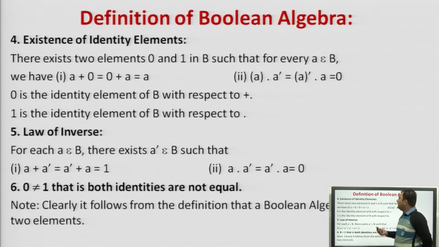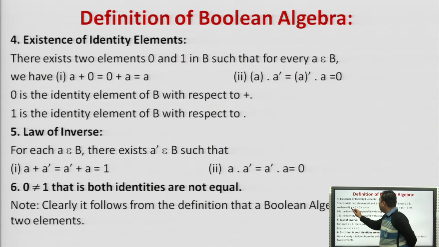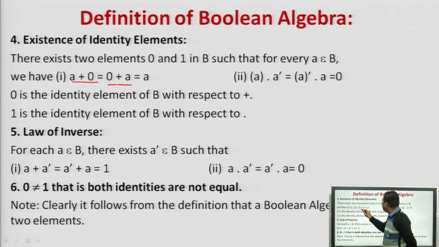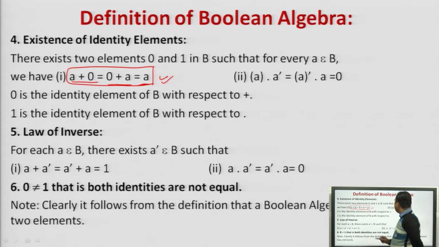Next is the identity. We have used 0 and 1 instead of phi and I, right? So A plus 0 or 0 plus A is equal to A, right? Similarly, A dot A complement equals A complement dot A equals 0. Agreed?